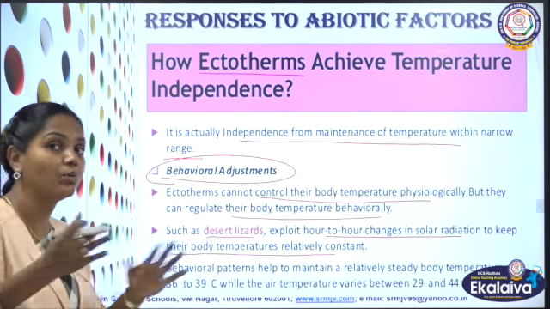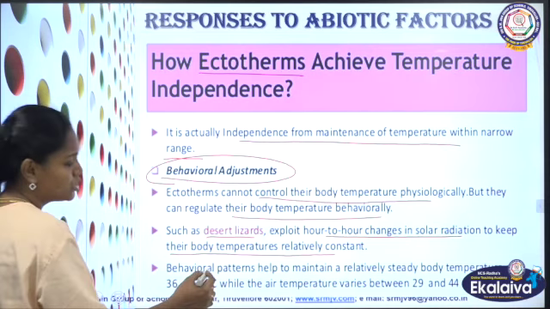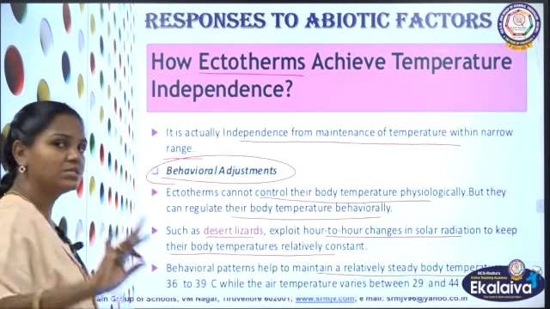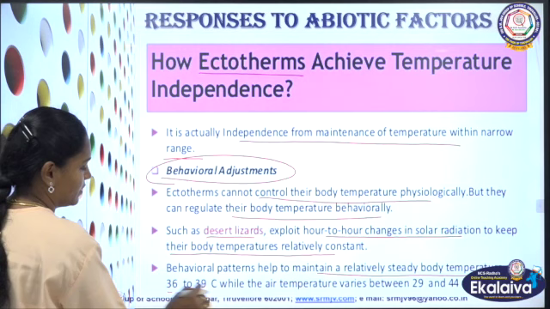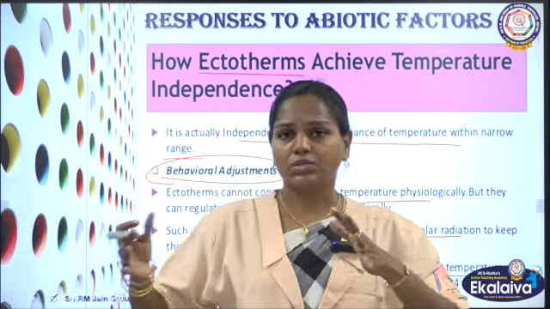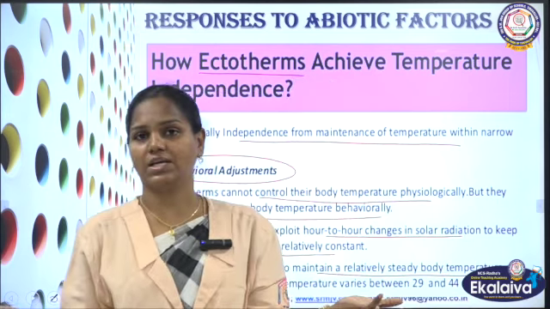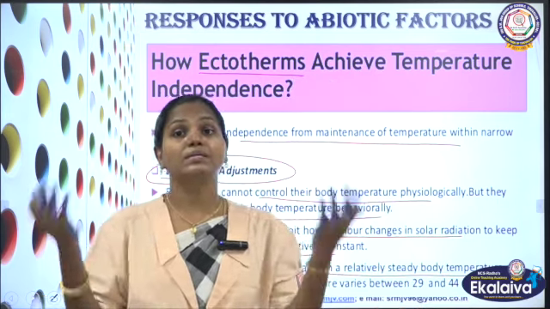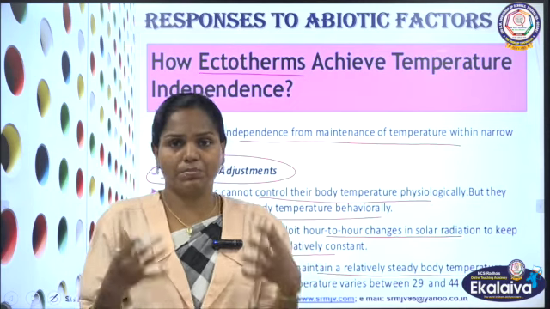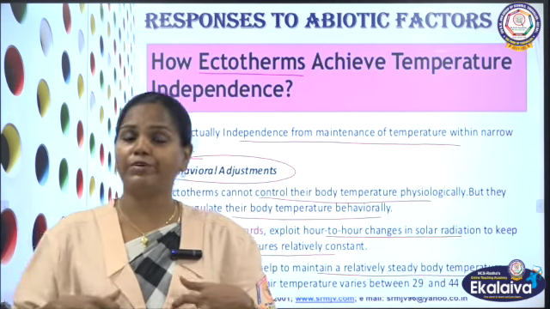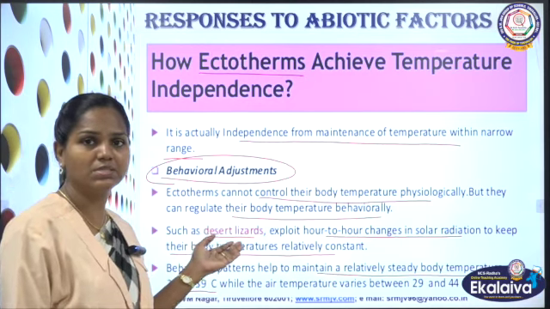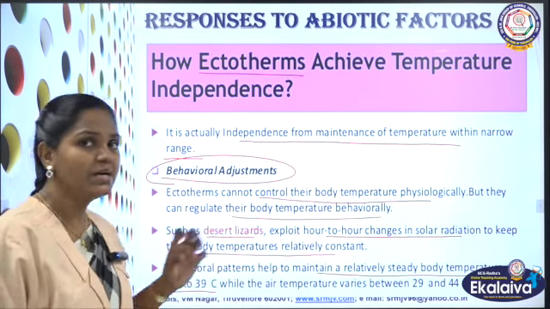I told you just now how they are changing the body temperature. So this behavioral pattern helps to maintain a relatively constant body temperature, ranging from 36 to 39 degrees Celsius. Physiologically they cannot do it, because to maintain it they need some energy. Being endotherms, we use some of our energy, which is not possible with these animals, but behaviorally they do all these things to escape from those changes.